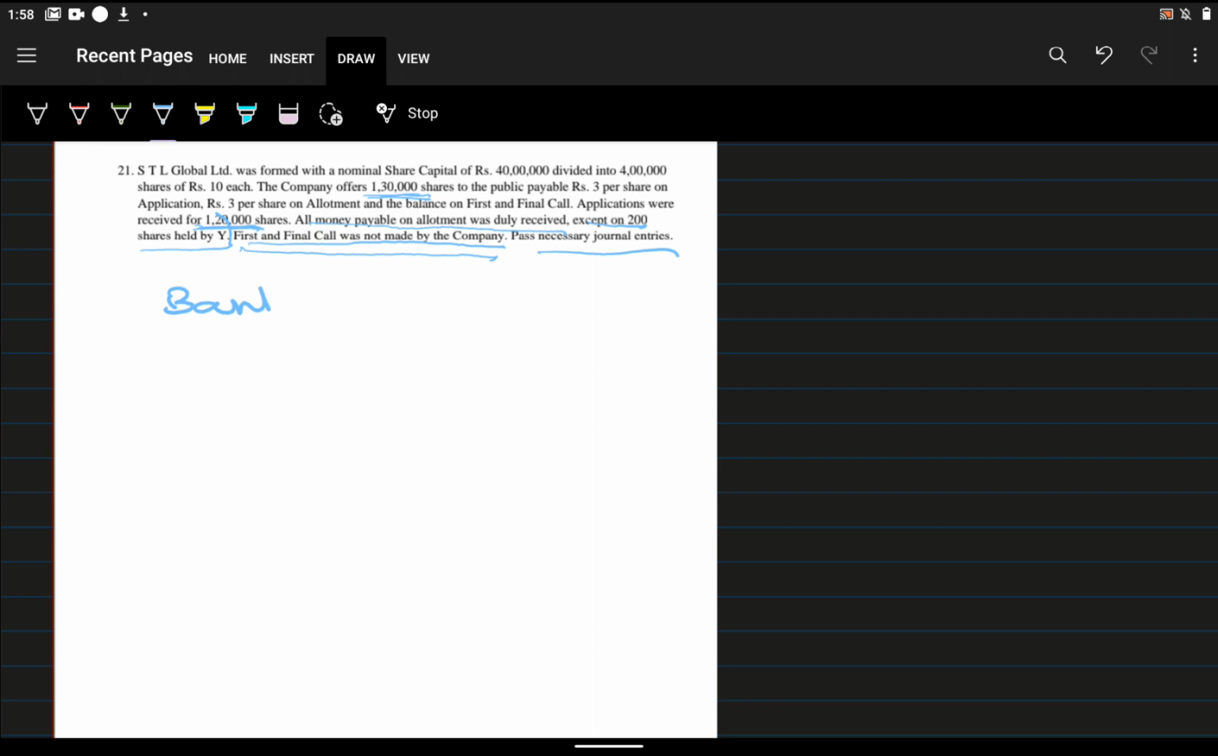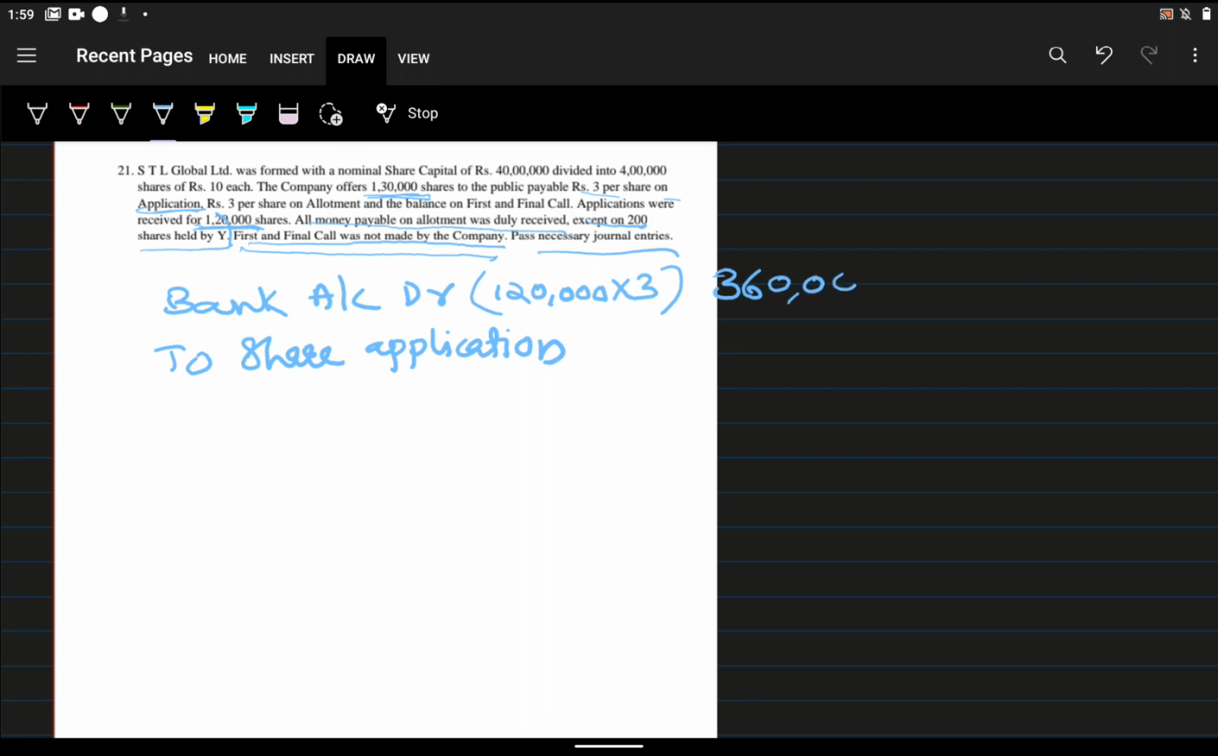We will start with bank account debtor to share application. What is the amount? 1,20,000 into 3. What is the amount of application? Here it is clearly given: 3 per share on application. So 1,20,000 shares into 3, that is 3,60,000. This is the first entry.